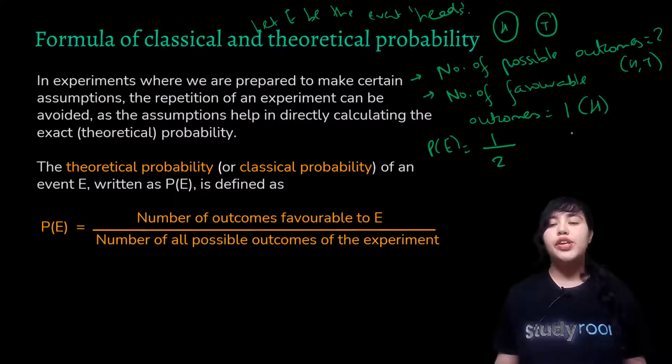Now this is homework for you. You would predict the probability of getting a tails in the exact same manner. Note that the number of possible outcomes would still be the same. Now you need to see if number of favorable outcomes would be 1 or would it change, and then tell me the probability of getting a tails.